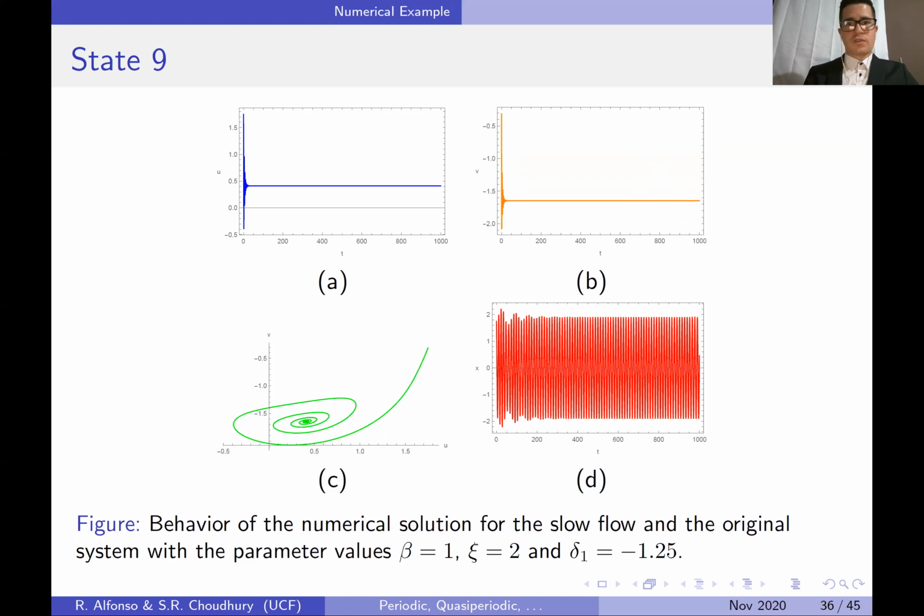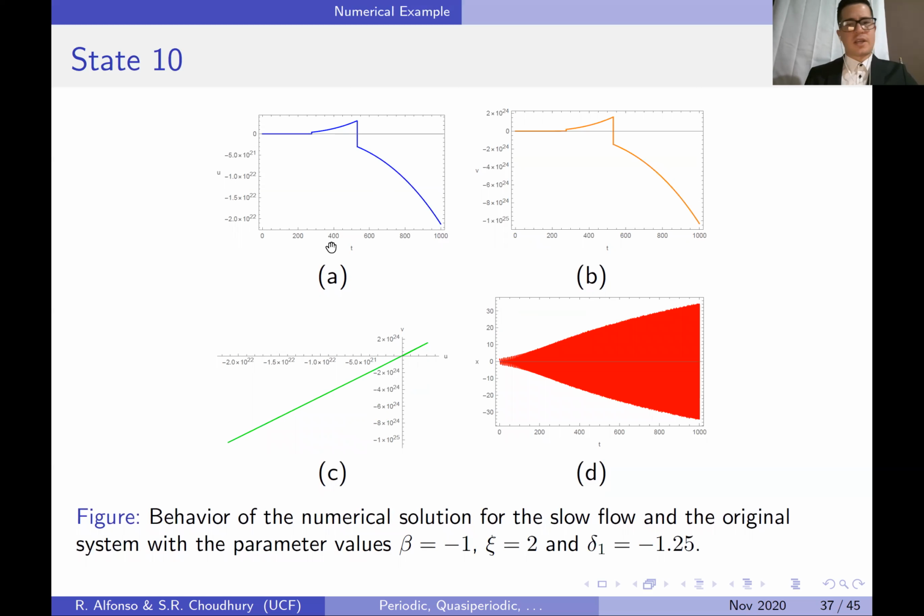Once you go still for this kind of fixed point below the blue surface, well, same thing. U and V are approaching a value that is not 0, I mean. Therefore, you can see the behavior of the UV solution here is approaching a fixed point, but it's non-trivial. Therefore, the solution of the original system goes to a periodic function. Once you cross the barrier of the beta equals 0, so beta equals -1, again, both the solutions of the slow flow and the original system explode.